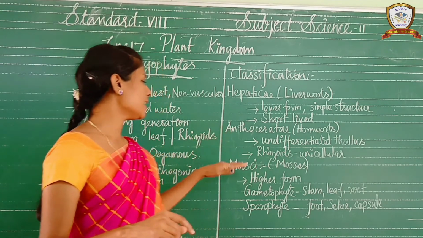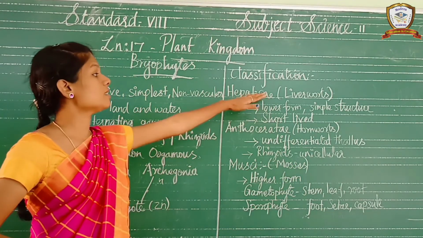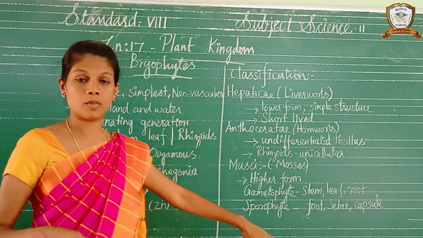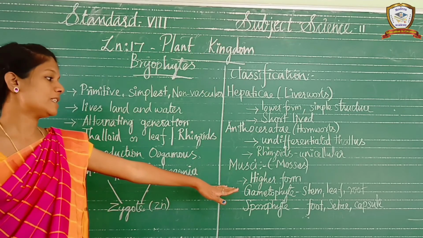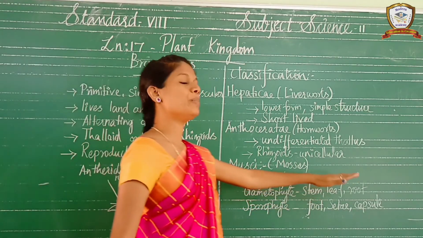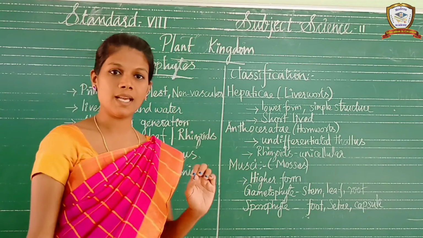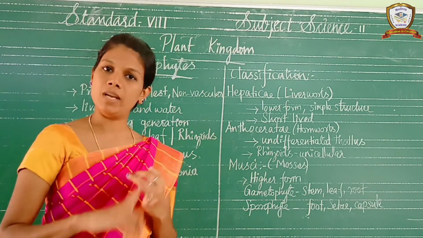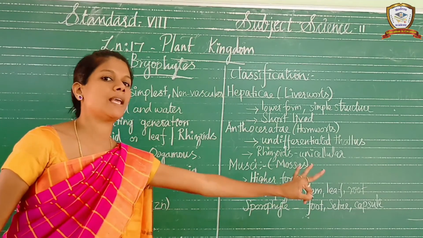Okay, so next is the third one. It is Musci or mosses. It is a higher form, an advanced form, while the previous is a very lower form of the bryophyte. The gametophyte of the Musci has stem, leaf, and root-like structures, and the sporophytes contain foot, seta, and capsule.